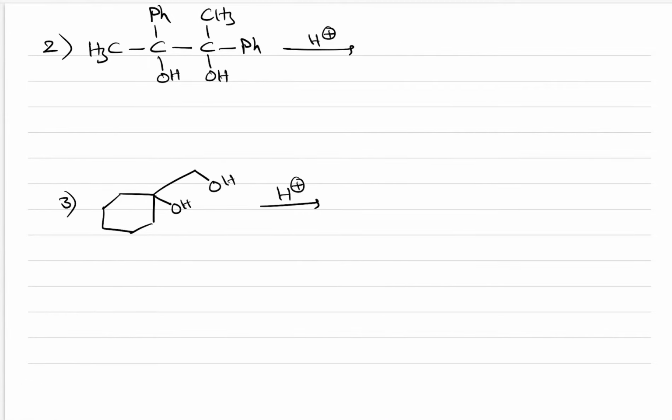Here this carbon is having a methyl and a phenyl. This carbon is also having a methyl and a phenyl. So both carbons are similar with respect to OH group protonation, so I can protonate any of the OH groups. Let us assume I protonate this OH group and form the carbocation here.